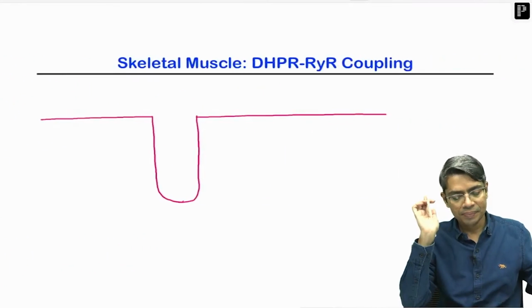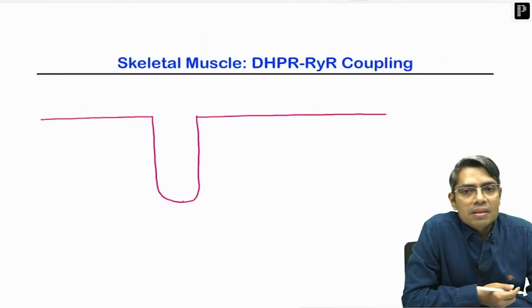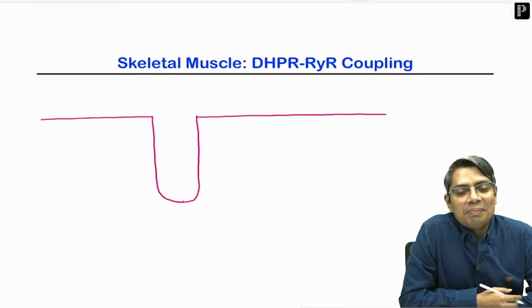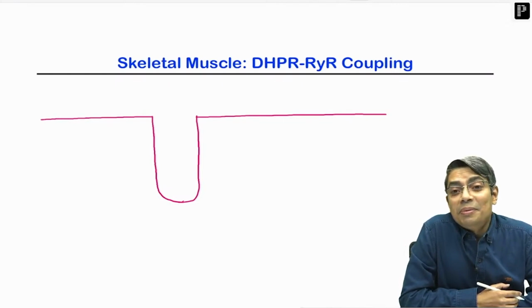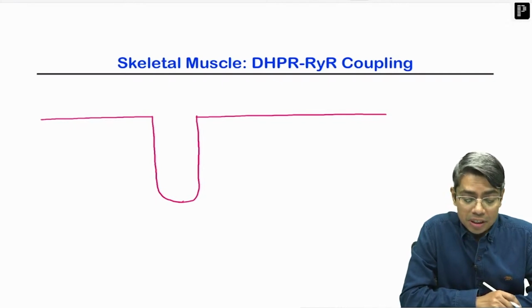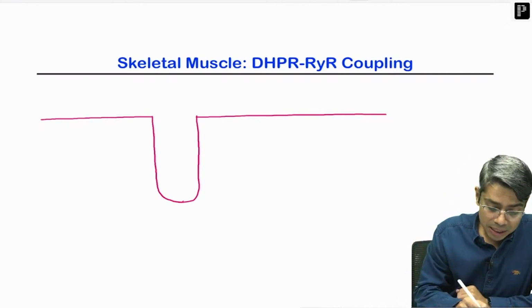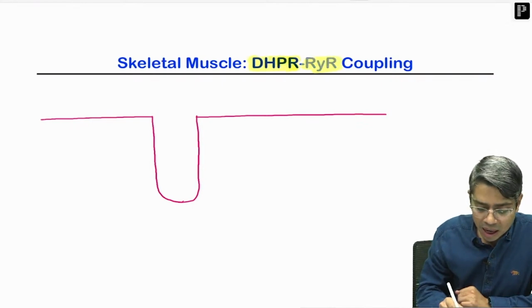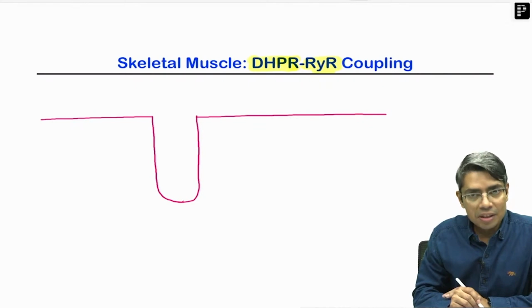Got it? Okay. Now after the nerve, next is the muscles. Whenever we discuss muscle, there is a pet topic, my very favorite topic: in skeletal muscle and cardiac muscle, how the DHPR and RYR coupling occurs, because this is a very recent question, and I hope I don't have to tell you the full names. DHPR is the calcium channel dihydropyridine receptor and RYR is the ryanodine receptor channel.